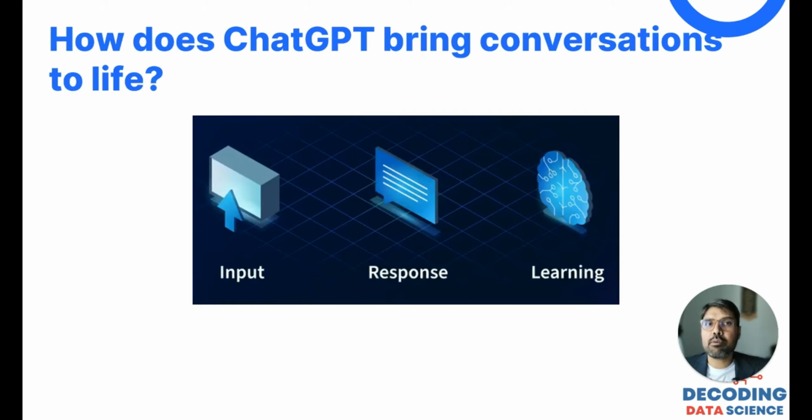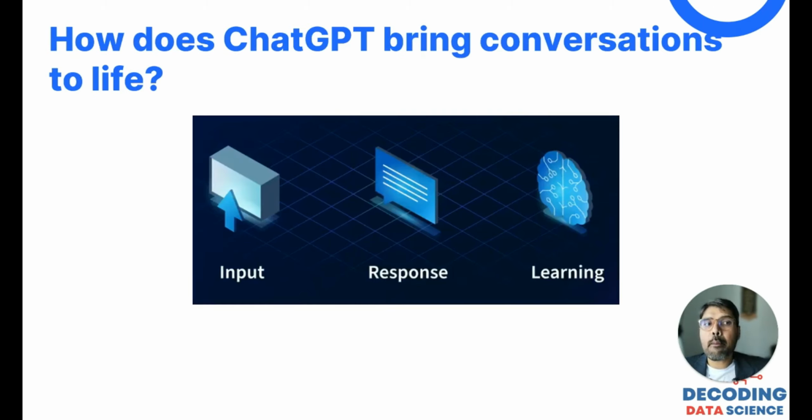And how does ChatGPT bring conversations to life? There is an input, there is a response, and it always learns from this scenario. ChatGPT is also continuously improving according to the input, the response and the feedback that you are giving, and this whole process makes our experience better. When you're talking to ChatGPT, it looks like you're talking to a human behind it.